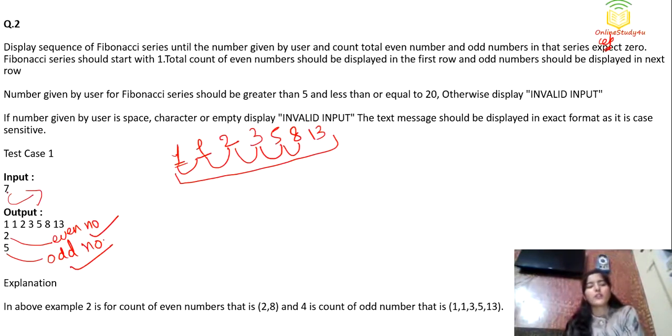So these are the things that we have to do, and we also have to check the input given. Suppose here we are getting 7 from the user, but if the input given by the user is less than 5, or it is greater than 20, then we simply display invalid input, right? We also have to take care of this condition: if the number given by the user is a space, character or empty, then we also have to print invalid input. So let us see how to do this using C.